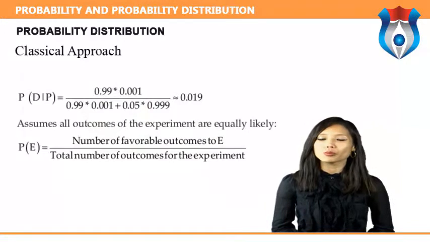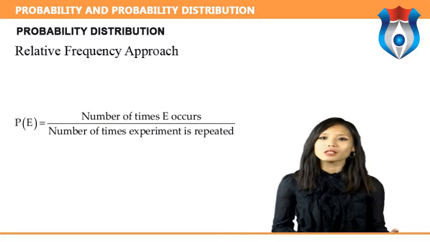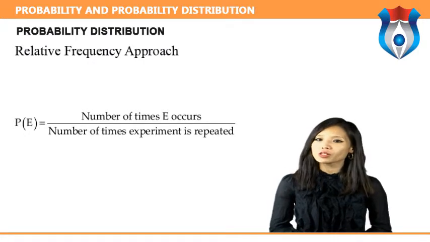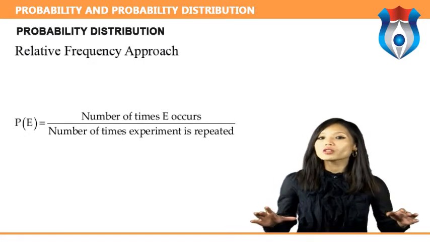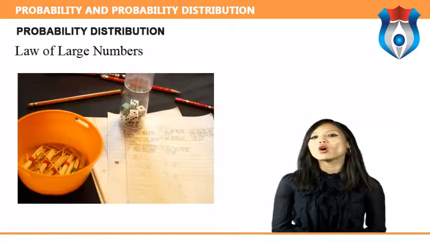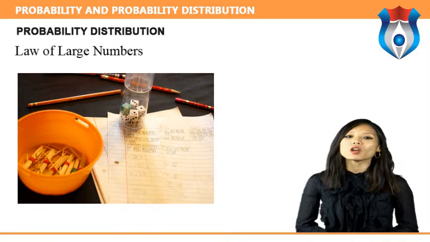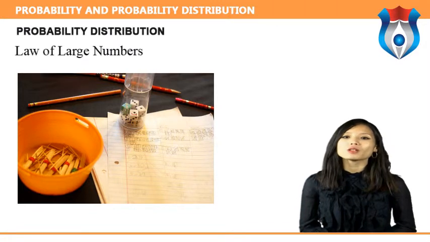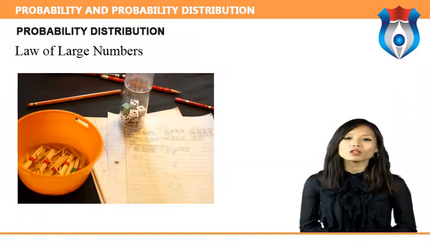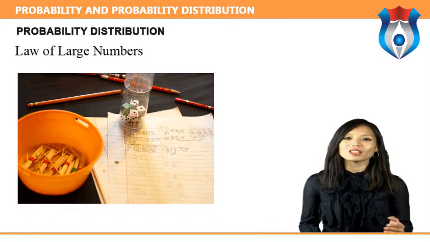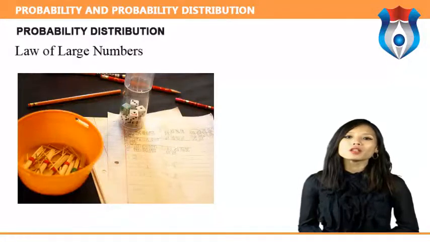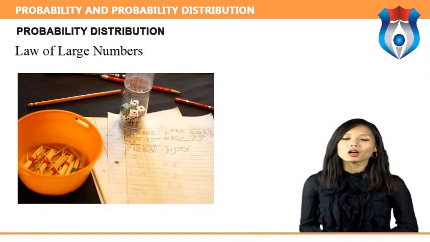Here we will discuss how to calculate probabilities. This is a classical approach. Relative frequency approach. Probability of E may be interpreted as a relative frequency of the E over a long series of experiments. Law of large numbers. If an experiment is repeated again and again, the probability of an event obtained from the relative frequency approaches the actual or theoretical probability. Probabilities must be between 0 and 1 inclusive. A probability of 0 indicates impossibility. A probability of 1 indicates certainty.